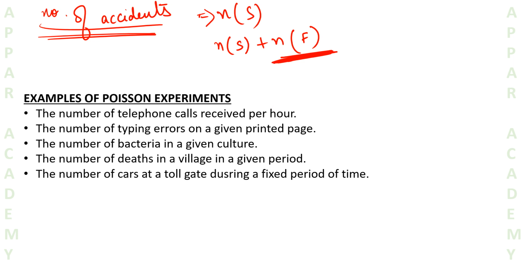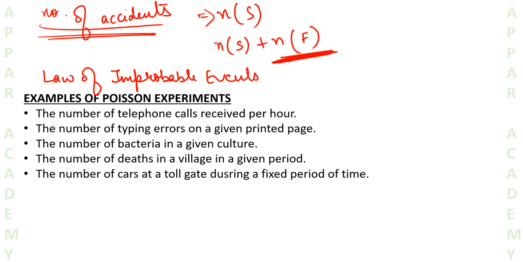So how does Poisson distribution help us? Basically, this particular distribution is used to describe the behavior of rare events, like an accident on the road or the number of accidents or anything else, right? And this has also been called the law of improbable events.